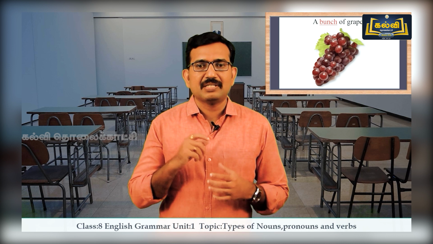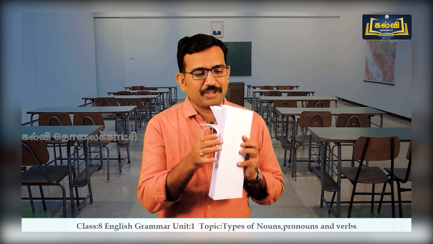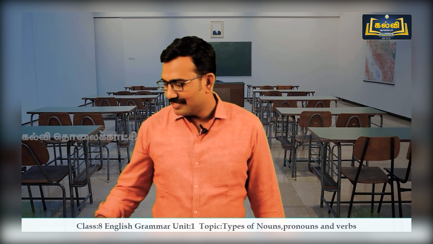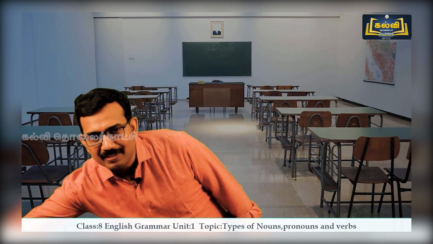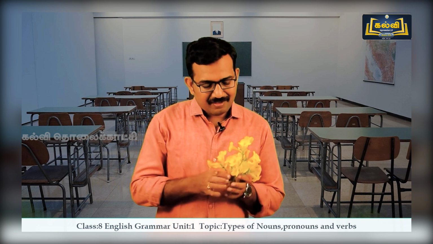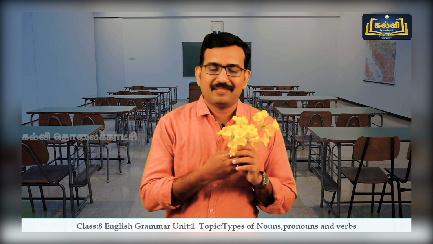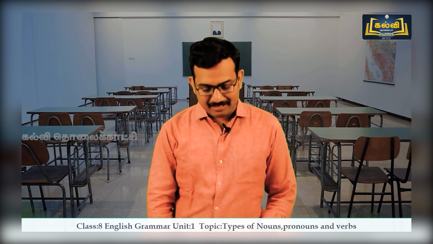You're looking at a bunch of grapes. So here the word bunch is a collective noun. I'm going to show some objects also. Look at this. What are you seeing here? This is a bunch of paper. Now the next one. This is a bunch of flowers. So the bunch is a collective noun.